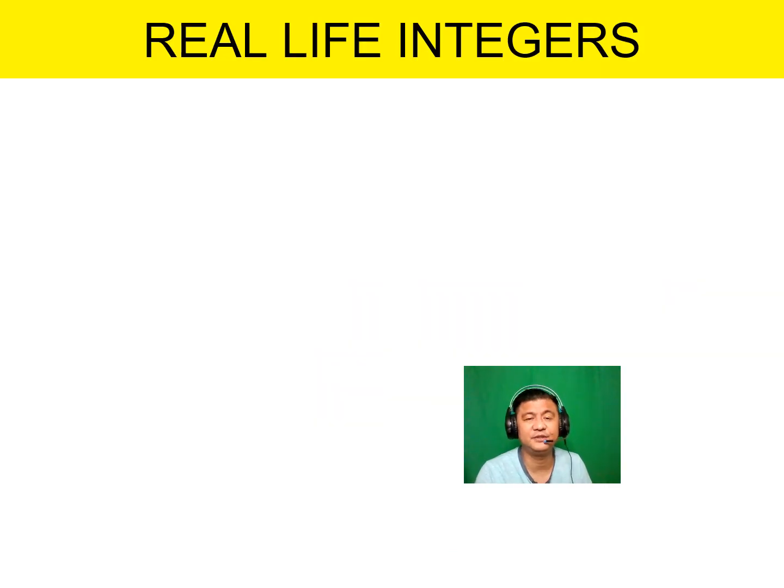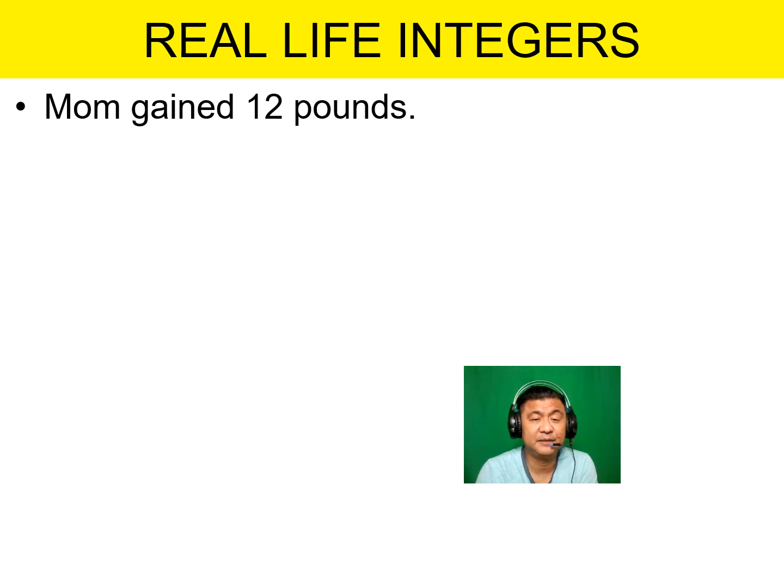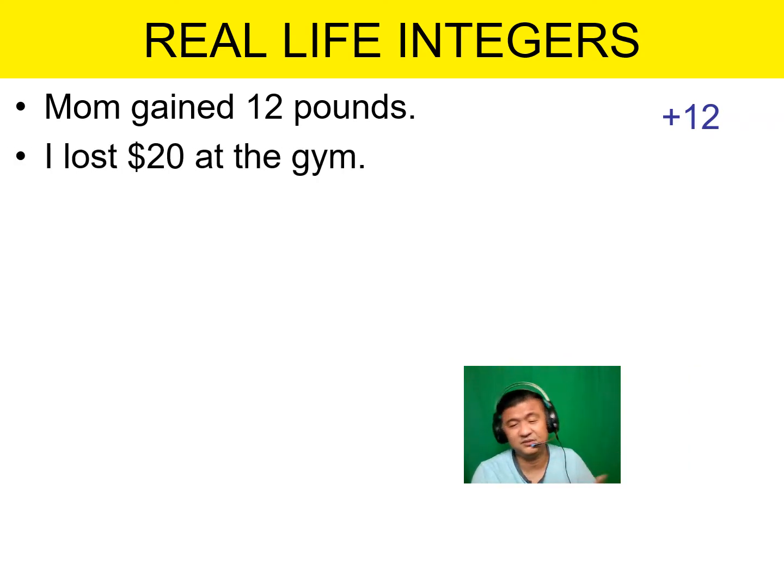Now, real life integers. Different situations in life could be represented as integers, as numbers, okay, with the positive and the negative. But take note, we're using whole numbers here. So, for example, mom gained 12 pounds. How do I write that? Do you think it's positive or negative? Correct, it's positive 12. How about I lost? Lost means money was taken away. So, will you think of it as positive? No. Think of it as negative 20.